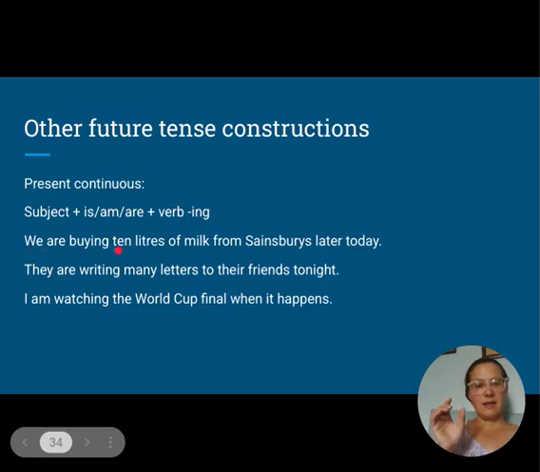We are buying 10 liters of milk from Sainsbury's later today. Okay, that's what we're going to be doing. We haven't done it yet, but we are buying those 10 liters of milk. We're not doing it right now. Okay, we're doing it later. They are writing letters, many letters, to their friends tonight. I am watching the World Cup final when it happens. Okay, so again, things that have not happened, but we speak about them as if it's in the present continuous, but these are going to be things that have not happened yet, but they will be ongoing in the future.